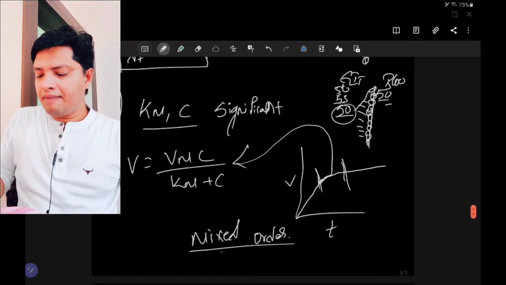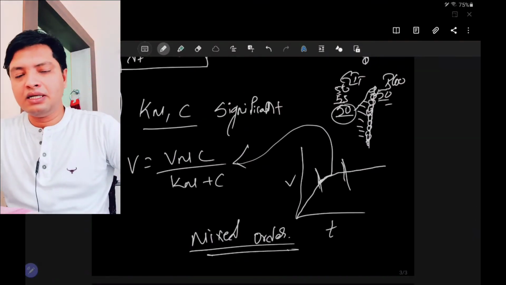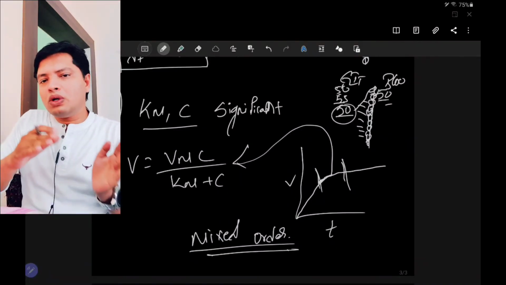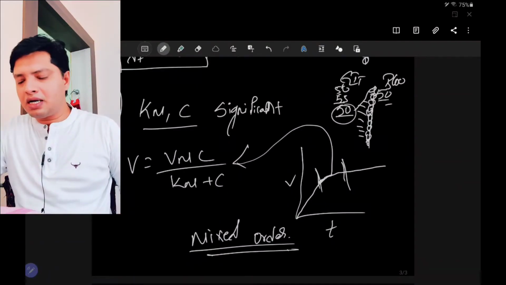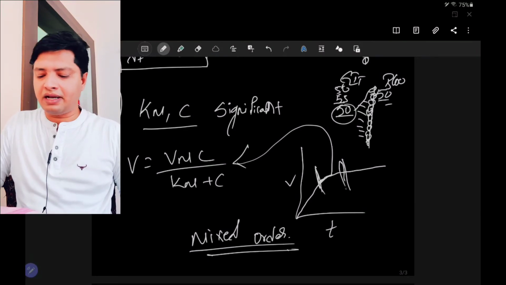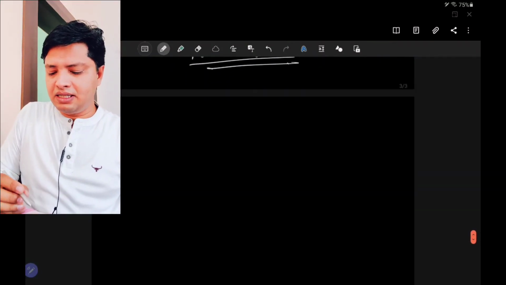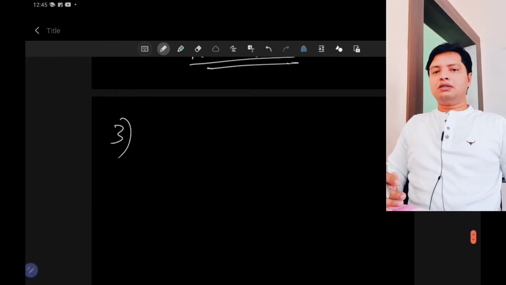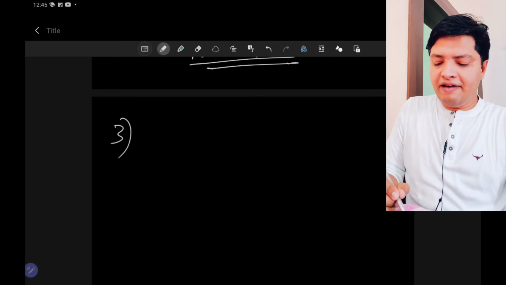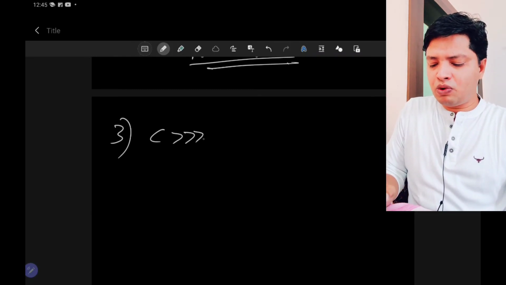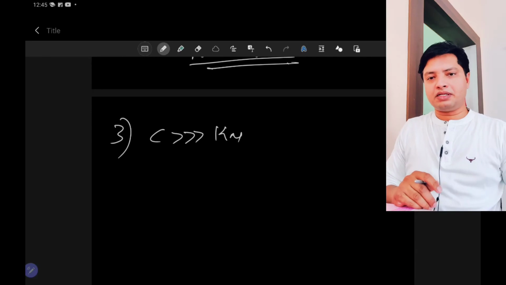Okay, we call it a mixed order. That is what happens in case 2. So slowly there is a shift, hence we get a curve in the Michaelis-Menten graph. Now the third case is, case number 3: what happens if concentration is much more than Km?